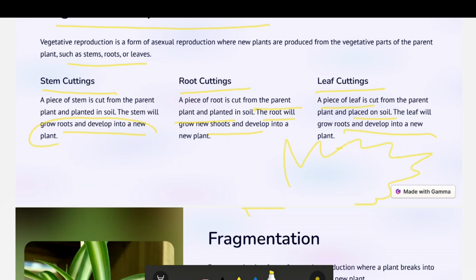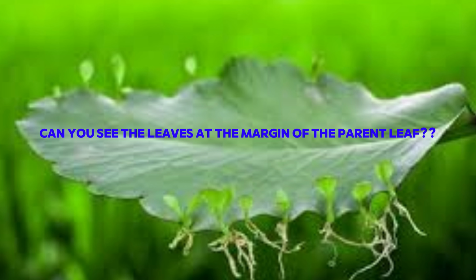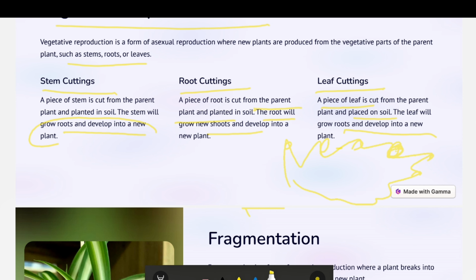And at the tip of the leaves, another leaf grows. If you just pluck this leaf and put it into the pot, into the soil, this tiny leaf which has grown on the tip of this leaf will grow into another new plant. So this is how, by leaf cutting, a new plant can be grown. So these are the three types of vegetative reproduction.